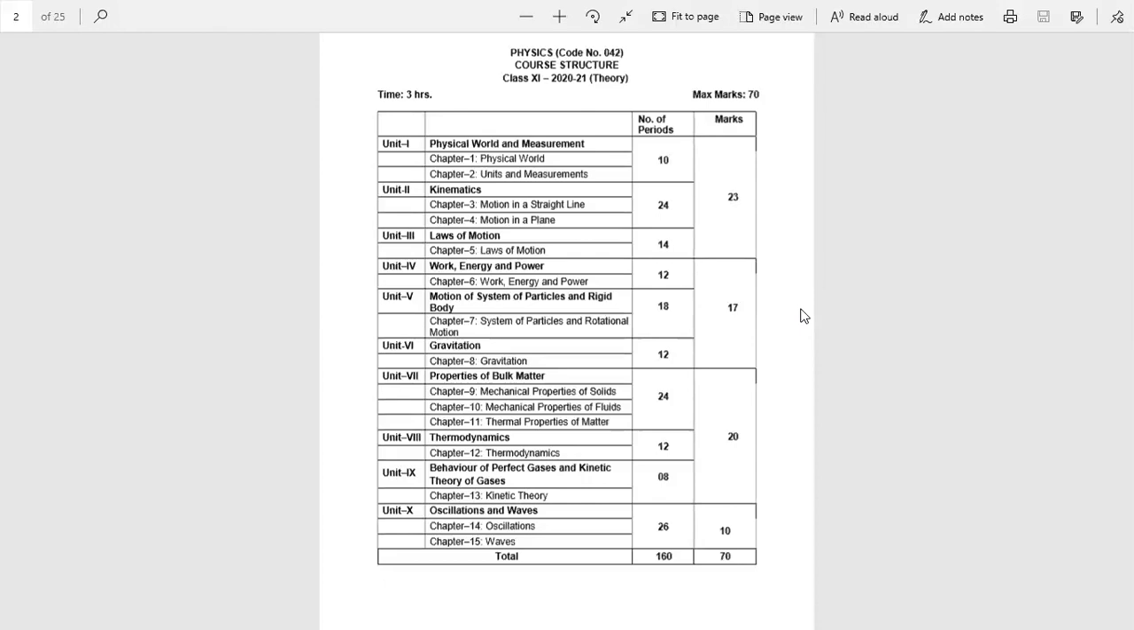From chapter 6 to 8, or unit 4 to 6, the marks weightage is 17 marks. From chapter number 9 to 13, or unit number 7 to 9, the marks weightage is 20 marks. Now, unit number 10, with chapters 14 and 15, has a marks weightage of 10 marks only. So the total marks of the paper is 70 marks. Now we are going to start with a little introduction to each chapter.